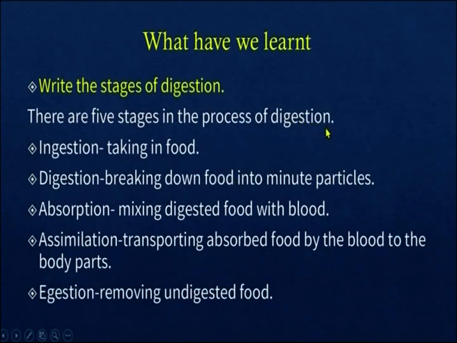There are 5 stages in the process of digestion: ingestion, taking in food; digestion, breaking down food into minute particles; absorption, mixing digested food with blood; assimilation, transporting absorbed food by the blood to the body parts; egestion, removing undigested food. Yes, children, we need food to get energy.